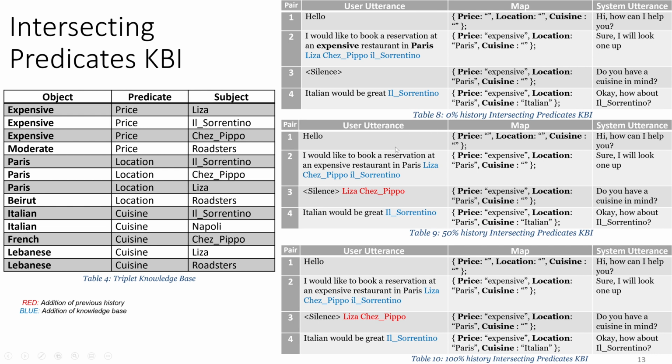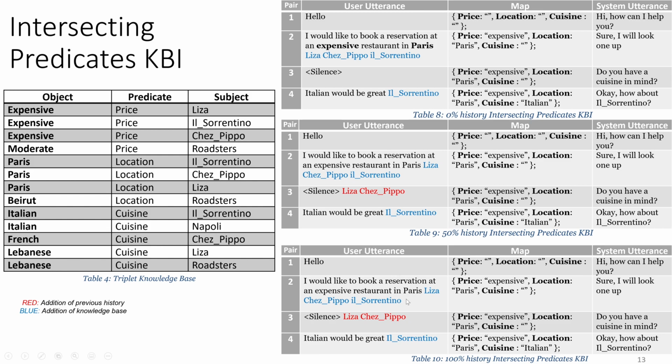In pair number 2, we do the same thing. And also, instead of sharing the history of the pair, we only share the history of the restaurants themselves. So in pair number 3, for example, we take 50% of the previous history, but not with the pair, without the actual words, just the restaurant reservation. So Lisa, Chepipo, El Sorrento, we take half, which is Lisa and Chepipo. And so on and so forth for table number 10. In table number 3, we take all of these restaurants, so Lisa, Chepipo, El Sorrento, and in pair number 4, the same thing happens again.